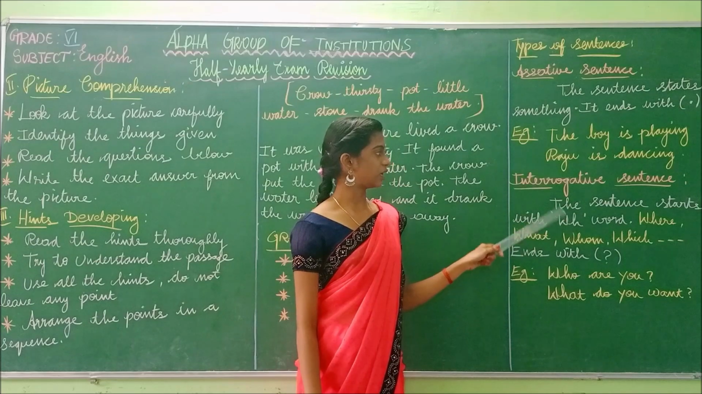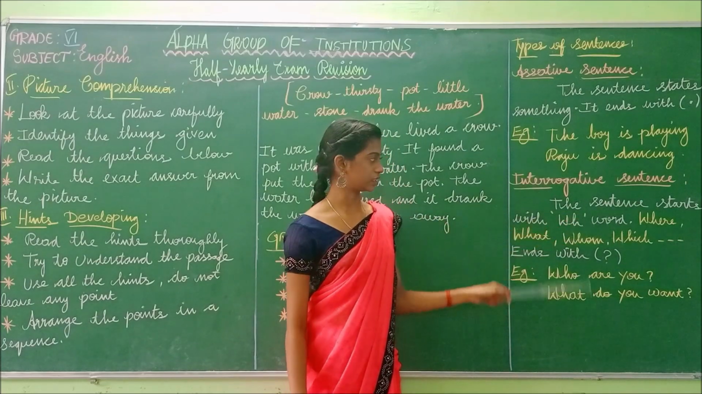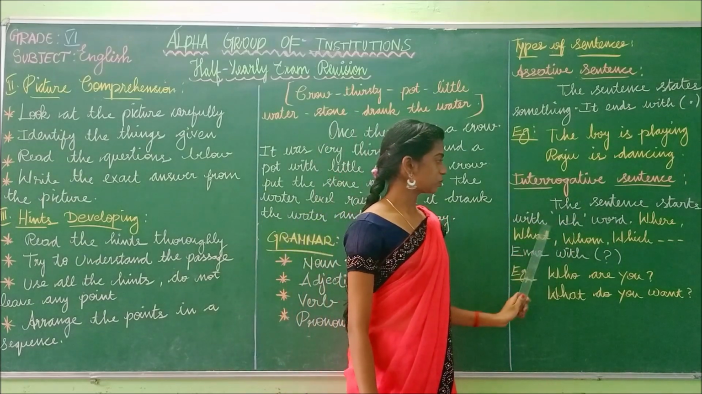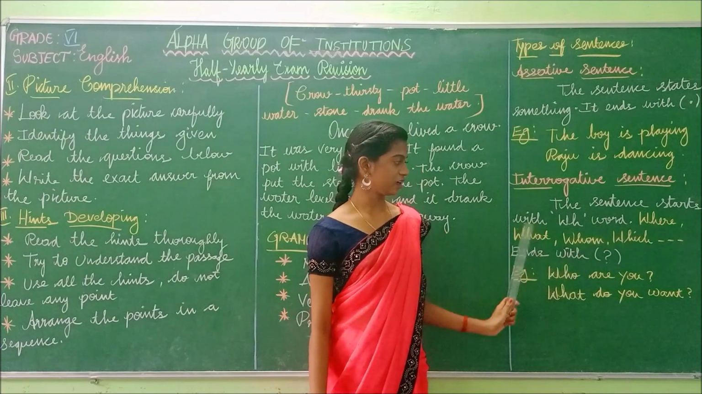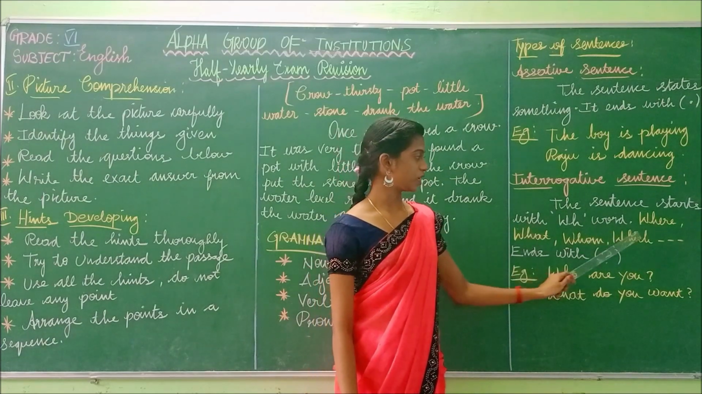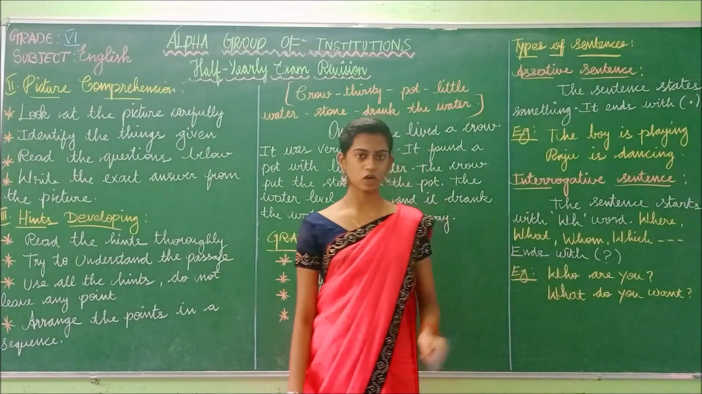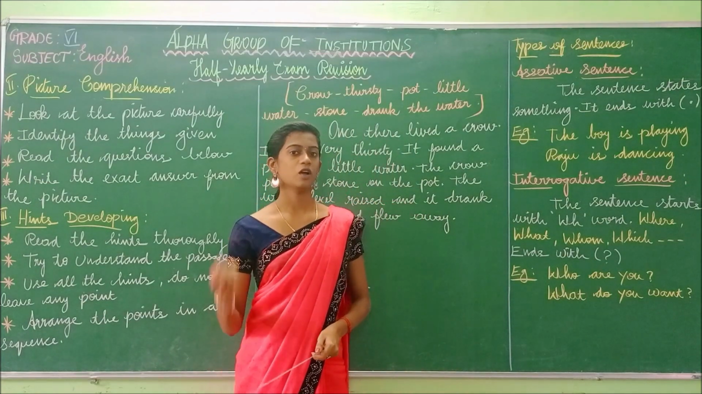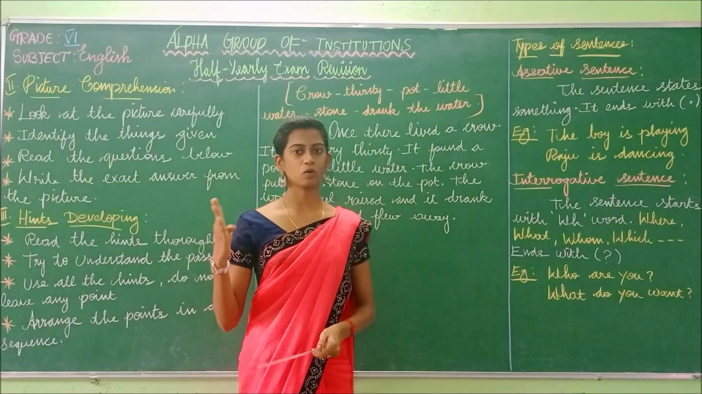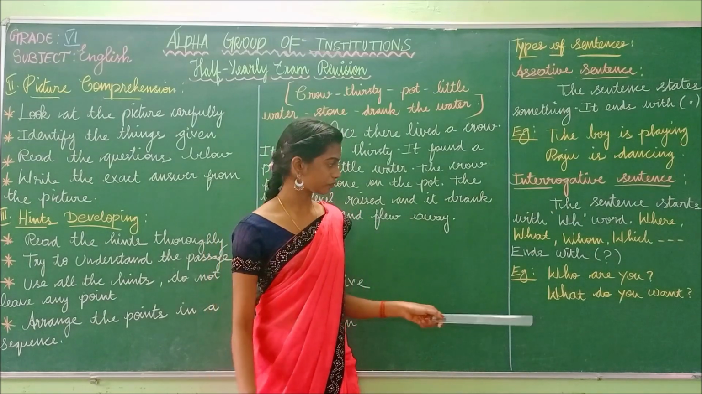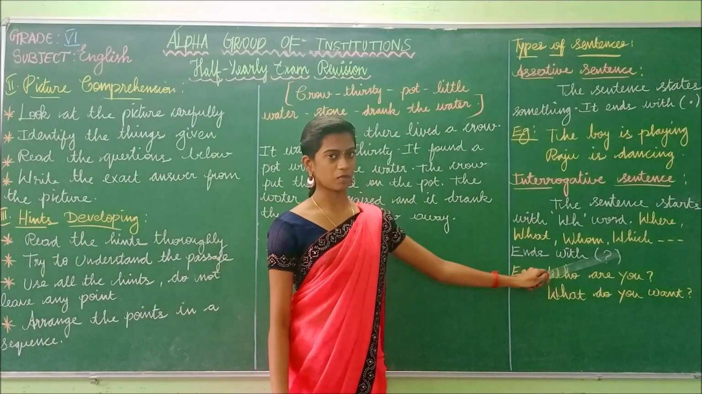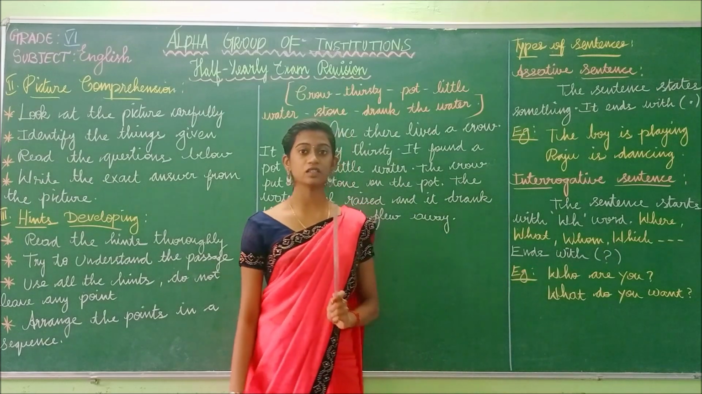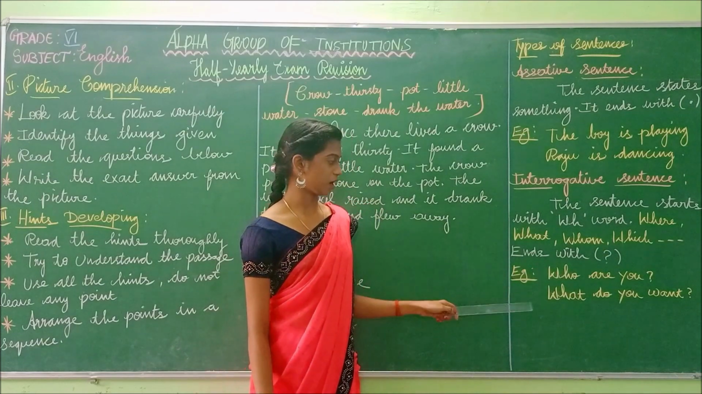And the second one is the interrogative sentence. The sentence starts with a WH word like where, what, whom, which, etc. In an interrogative sentence, the sentence always starts with the question words like what, where, whom, whose, which, etc. And it ends with the question mark.